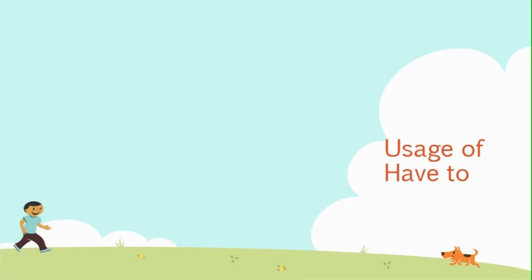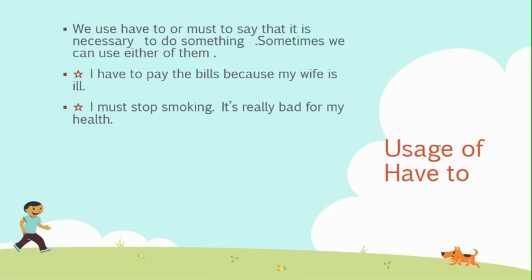Have to is used to say that something is required or necessary. Have to or have got to is used to refer to obligation which comes from outside the speaker. Sometimes it seems as if must also can be used in this situation. But the main difference between must and have to is that must is a necessity felt by the speaker, whereas have to is an external obligation or a rule.